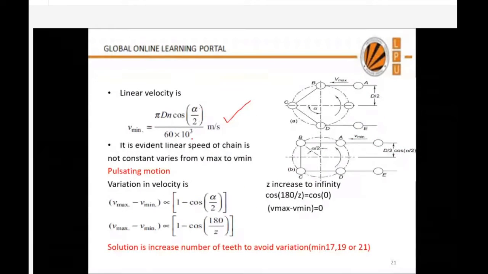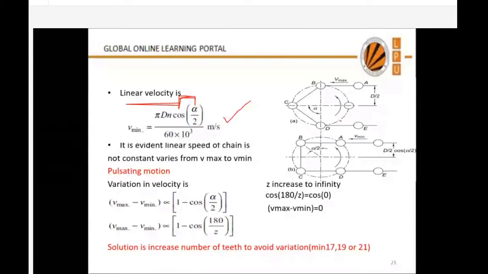Now you know that cos alpha by 2 has maximum value 1. Generally, if there is some alpha, then the cos alpha will be less than 1. So it means velocity will be reduced. So what we can conclude from here? We can conclude that different links have different velocity when the chain is wrapped around the sprocket. Not different links, a particular link has different velocity as it moves over the sprocket. It means there is fluctuation in the velocity as the chain wraps around the sprocket. Velocity of the chain is not constant. It is having fluctuating velocity.